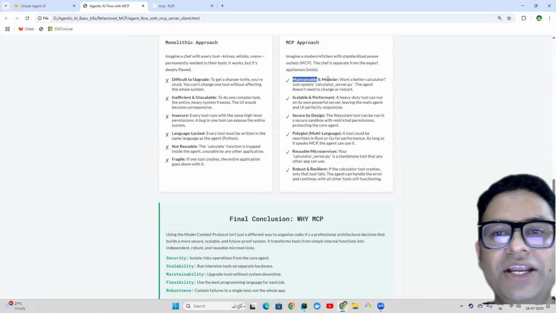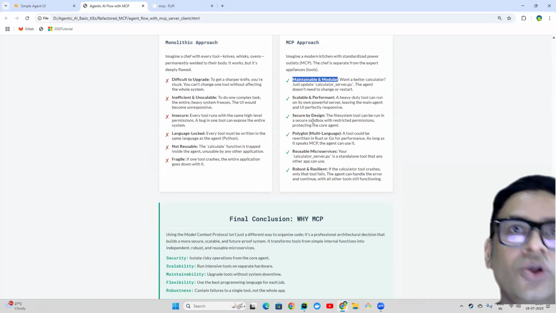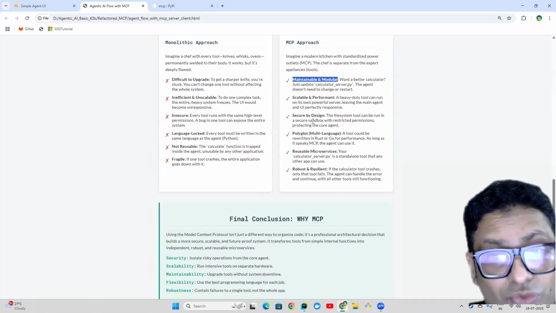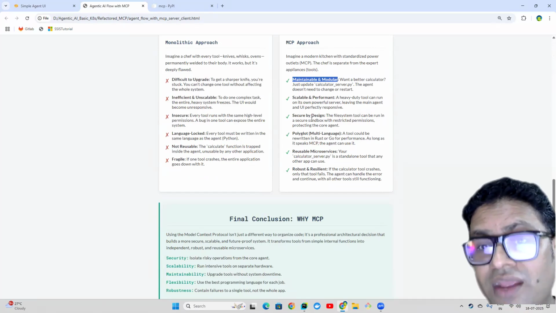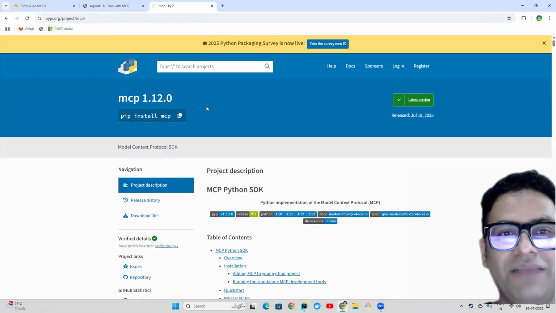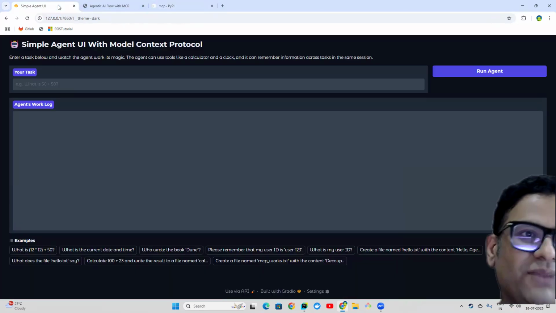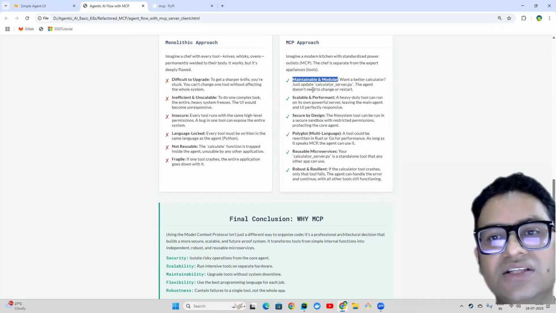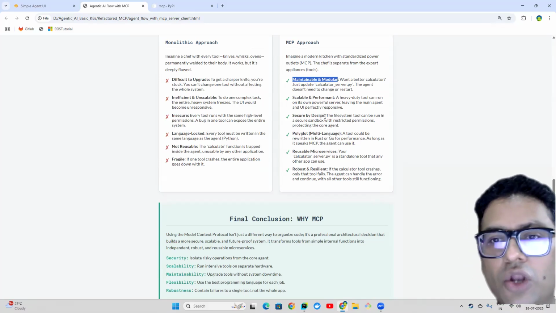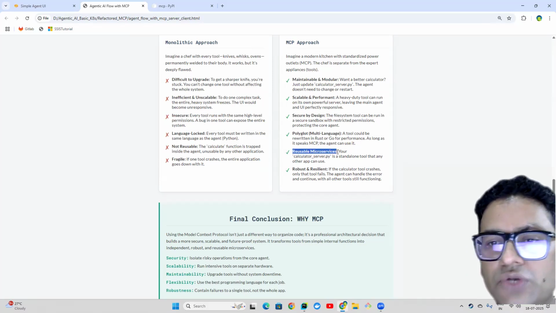Now the maintainability of code just increased. We got modularization and security. We don't have to worry about security, because when you implement MCP the correct way, utilizing the MCP library of the Python version, the Python SDK for MCP, I'll explain the code and the working application so that you will understand it yourself. So security will come automatically. You don't have to worry about security.